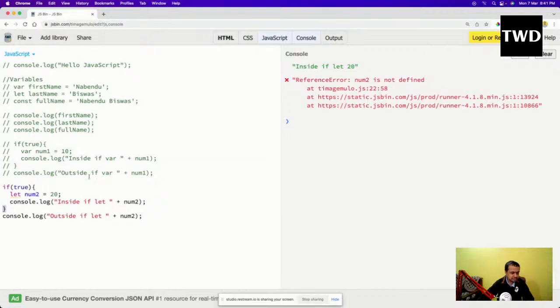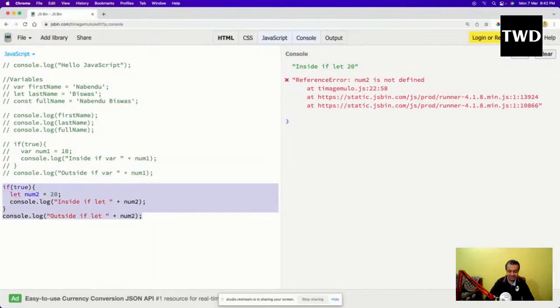And then you might have heard that var is functional scope. So what is this functional scope? The creator of JavaScript made var a functional scope. So what is this functional scope actually? Let us understand that.